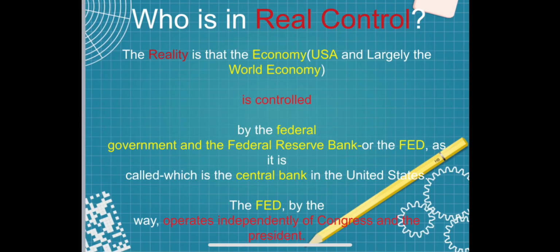Who is in real control of the economy? The reality is that the economy, which is the US and largely the world economy, is controlled by the federal government and the Federal Reserve Bank, known as the Fed. It is called the central bank. The Fed, by the way, operates independently of the Congress and the President.